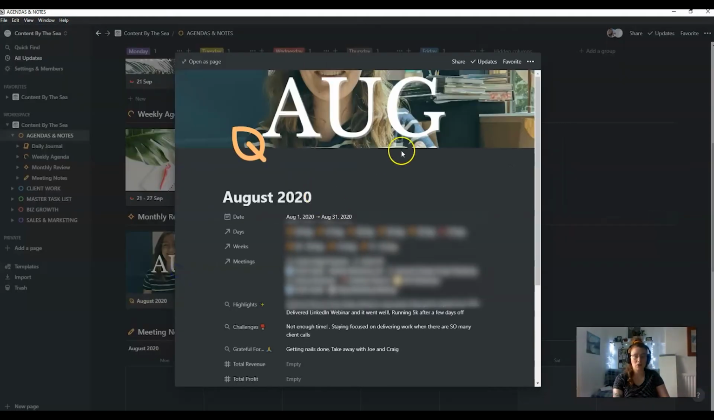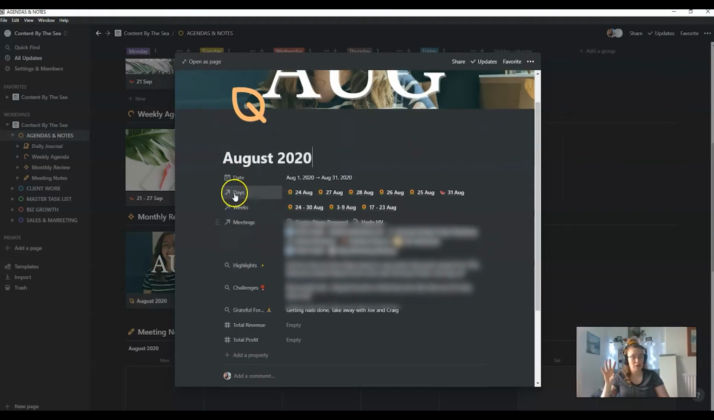So I'll go to August. I pick a picture from that month as the header, and then the days of that month. And by using the relational database, which is the days of the month, the weeks of the month, and the meeting calendar, these are the 3 main databases except for the master task list, you can create these roll-ups.